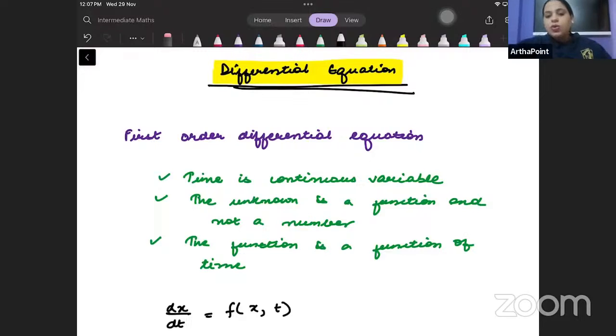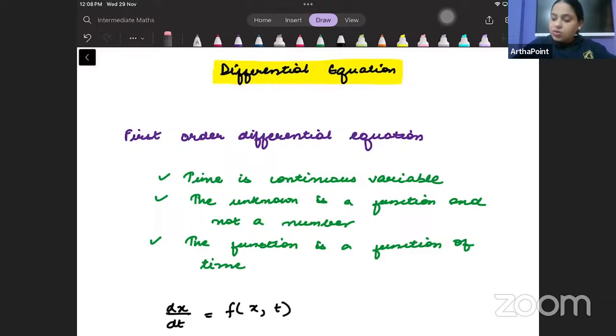In today's lecture, we are going to talk about differential equations. We've already talked about difference equations, and we saw that in a difference equation, the time variable is a discrete variable. Today, in differential equations, time is a continuous variable. So a differential equation is one where time is a continuous variable. Am I clear on that part?